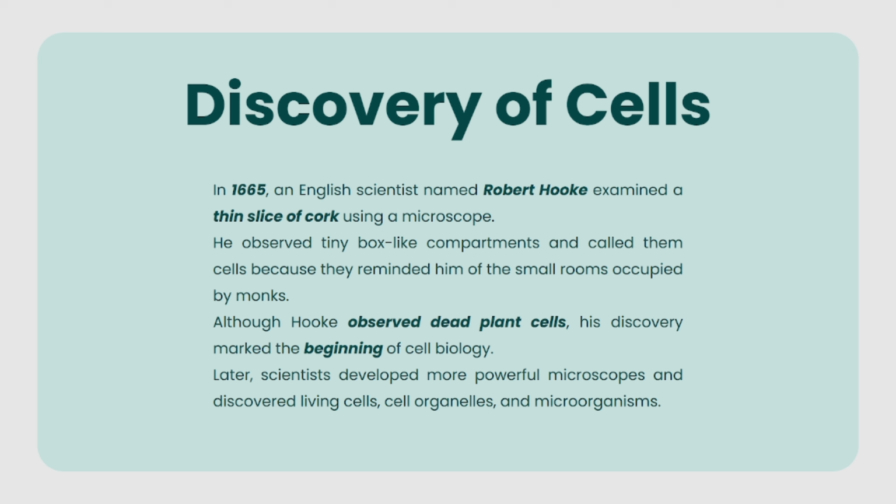Discovery of cells. In 1665, an English scientist named Robert Hooke examined a thin slice of cork using a microscope. He observed tiny box-like compartments and called them cells because they reminded him of the small rooms occupied by monks. Although Hooke observed dead plant cells, his discovery marked the beginning of cell biology. Later, scientists developed more powerful microscopes and discovered living cells, cell organelles, and microorganisms.